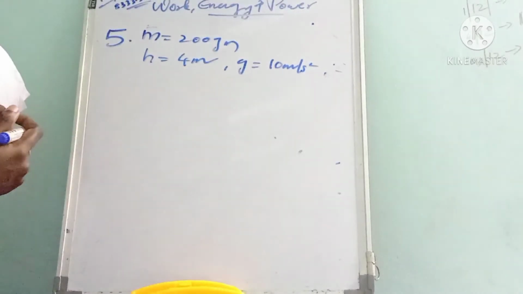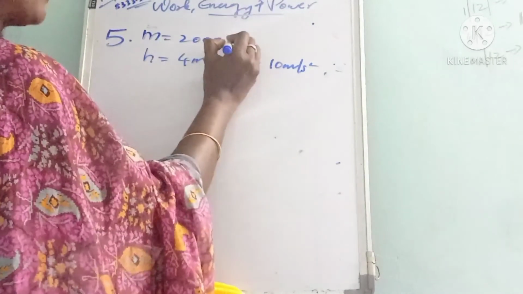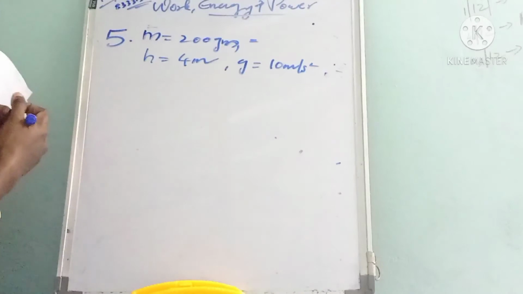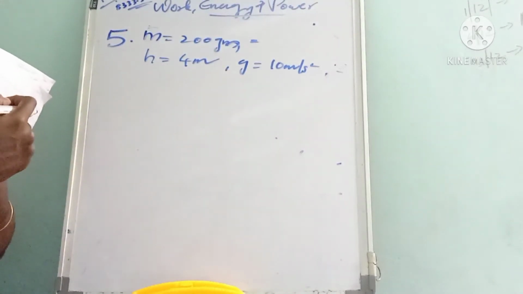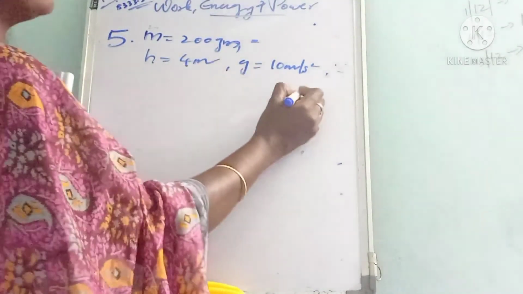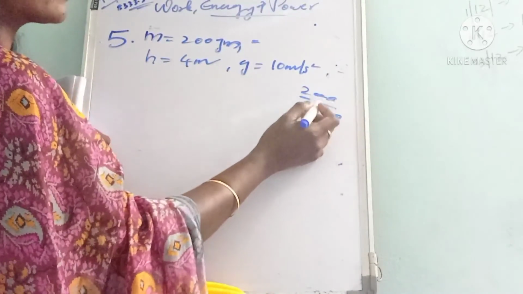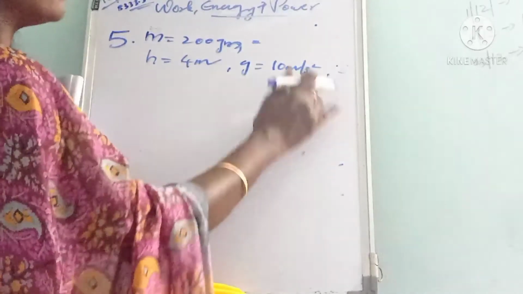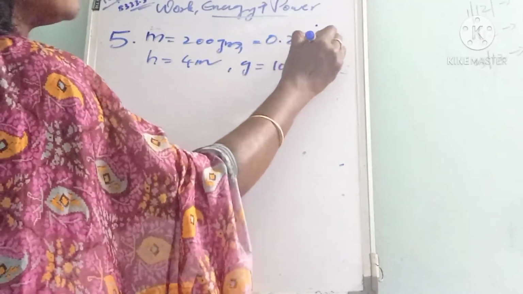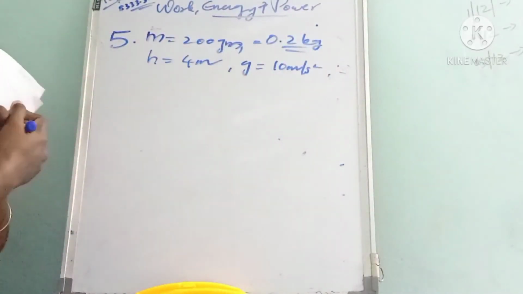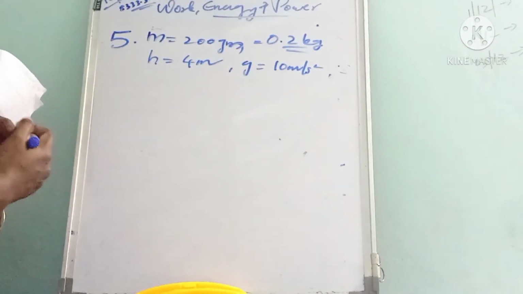Here the mass is given as 200 gram. We have to convert it into kilogram. How can we convert gram into kilogram? Divide by 1000. So 200 divided by 1000, two zeros cut, and 2 divided by 10, it is 0.2 kg. That is the mass of the ball.